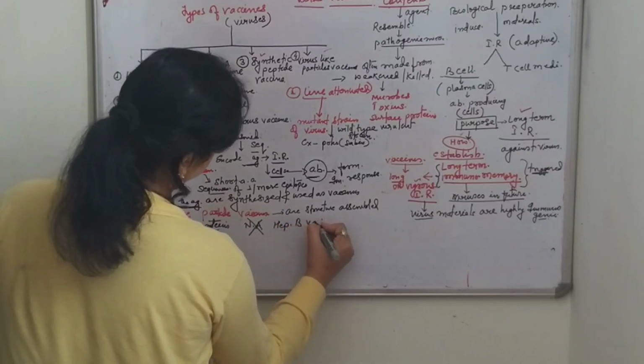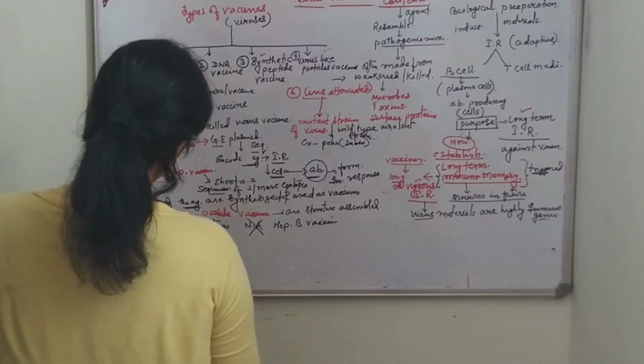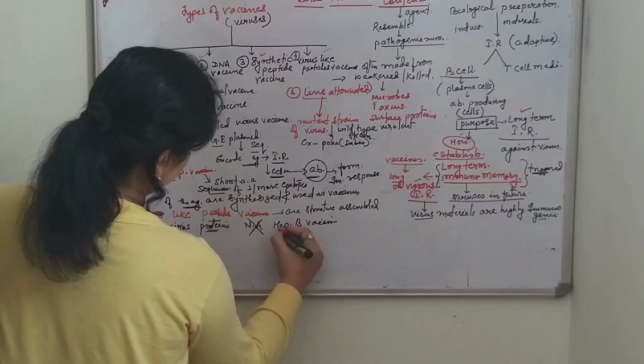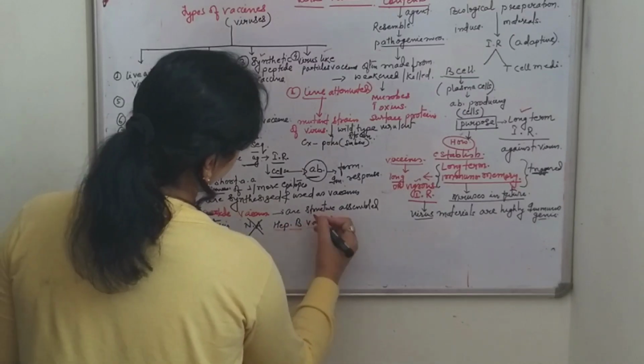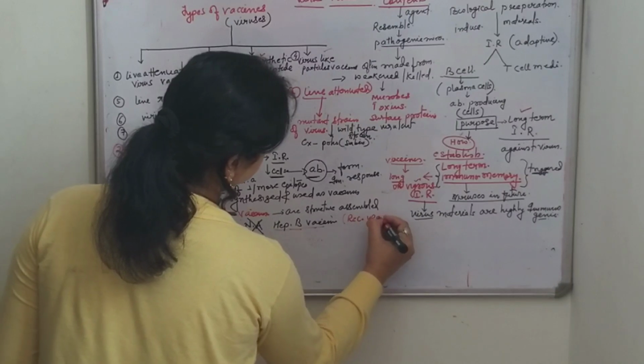An example of this type of virus-like particle vaccine is the hepatitis B vaccine. And one thing more that is very, very important: hepatitis B vaccines are produced in recombinant yeast cells.